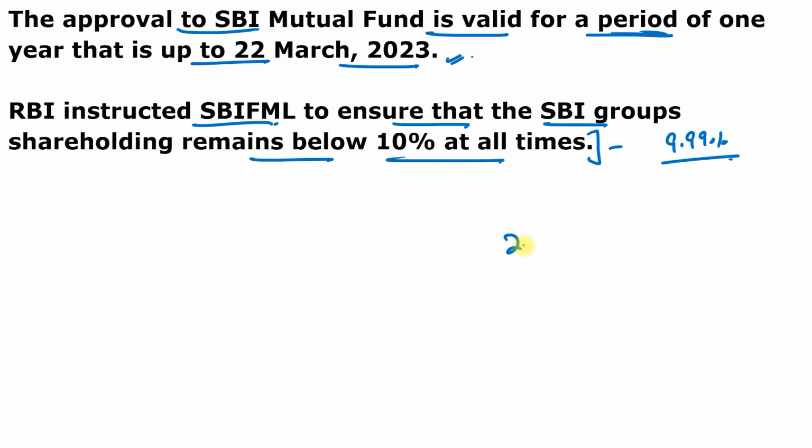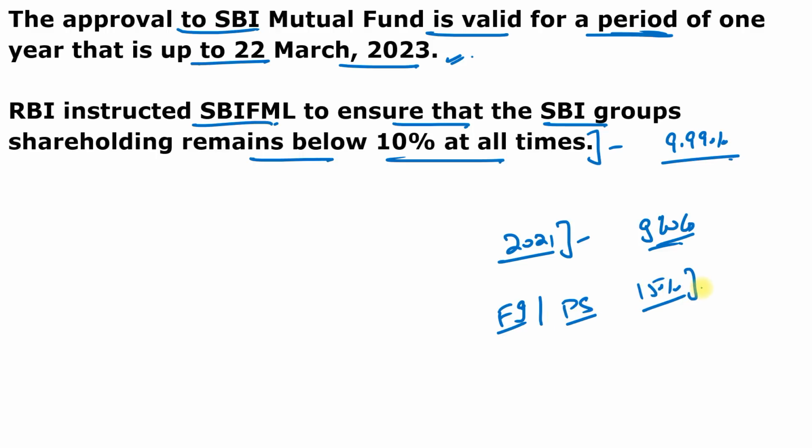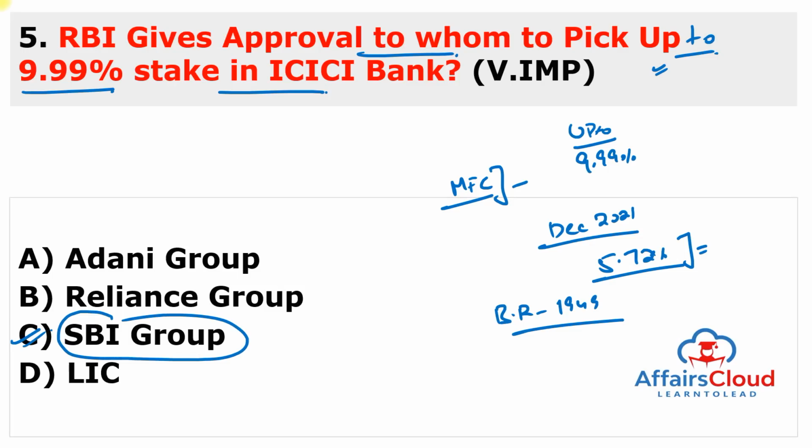And you can also remember that in 2021, the RBI set up an internal working group to review ownership guidelines and corporate structure for the Indian private sector banks. And RBI has allowed financial institutions, national institutions, public sector undertakings to have 15% stake in the private sector banks. And prior approval from the RBI is required for such an entity to pick up more than 5% stake in the private sector bank. So this is the guideline of RBI. Now SBI Group can pick up up to 9.9% stake in the ICICI Bank. So just remember the question as same as in slide.